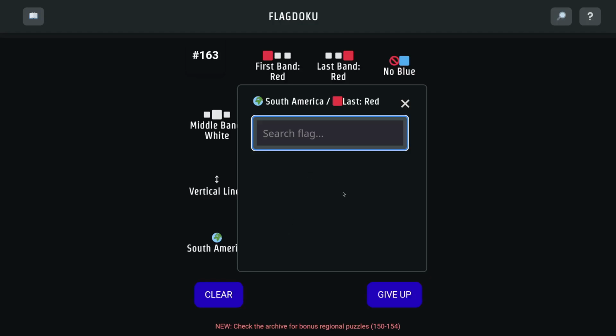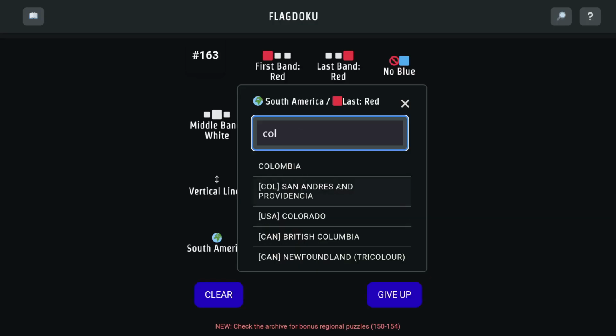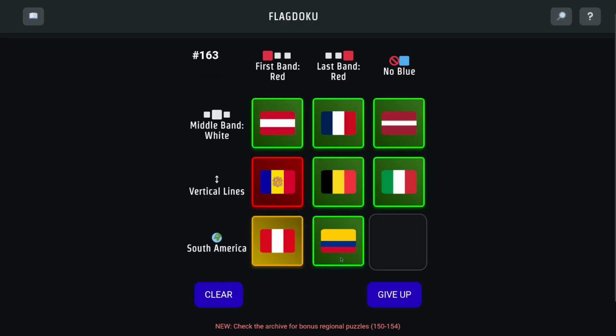I'm not totally sure, but I think Colombia might have red. It does. That feels good. Okay, so yeah, yellow, blue, and red. Now South America, no blue. That's tough. Besides Peru, Brazil, I guess. I think it has blue, like in the circle in the middle. That might be blue. So I'm afraid to guess that.